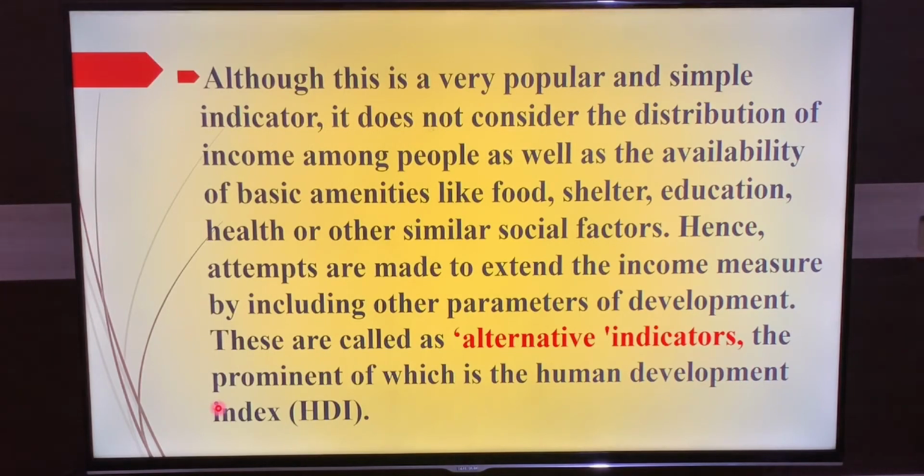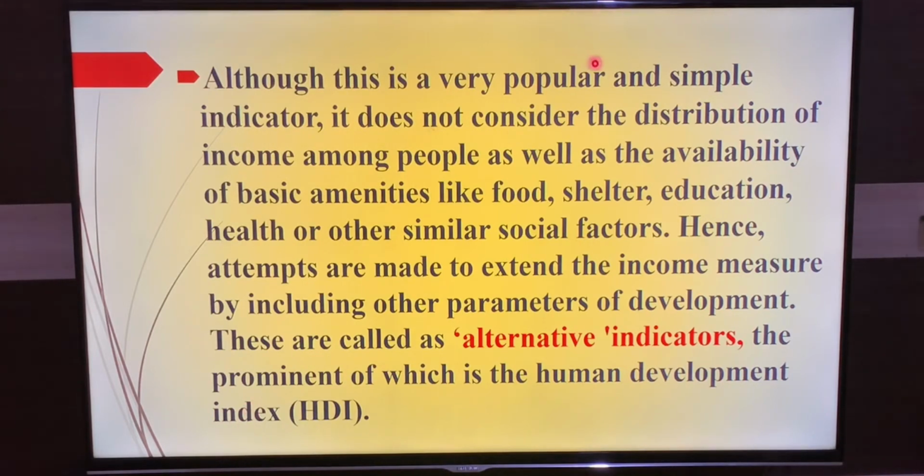And when we estimated the national income and compared it with other countries, we felt it is not showing the exact economic development of a country. Then we considered per capita income as a perfect income indicator. But still, after finding out the per capita income, we are not able to see that equal distribution of income is taking place among the people.